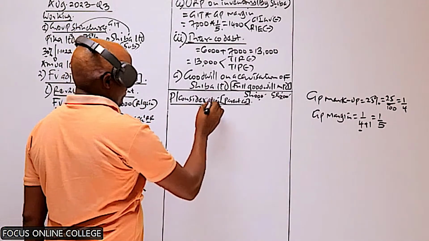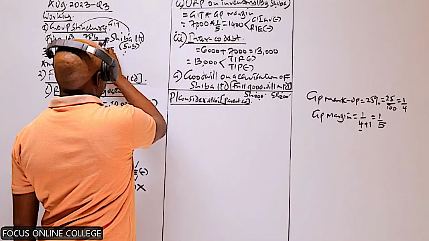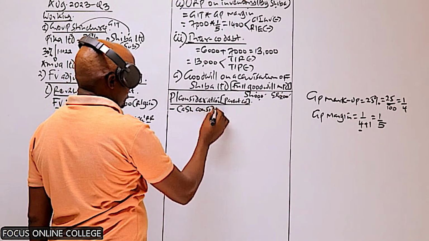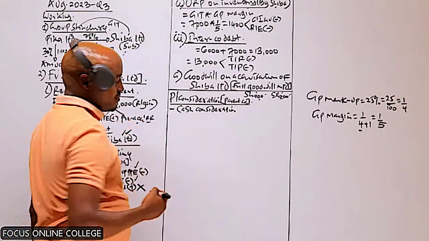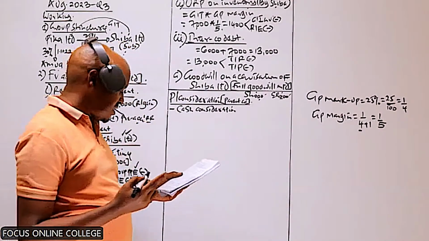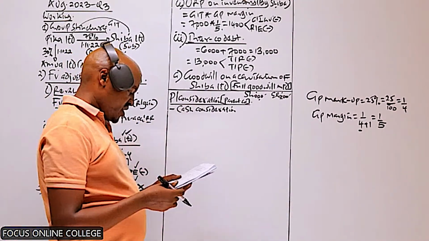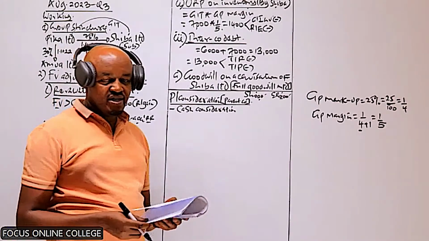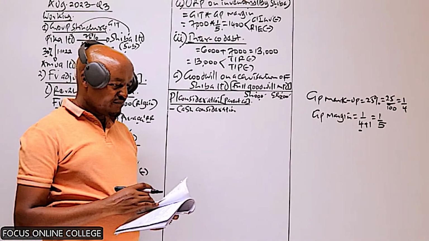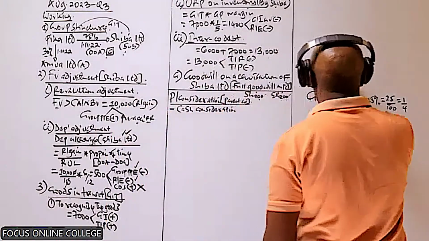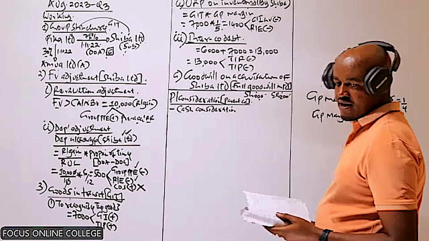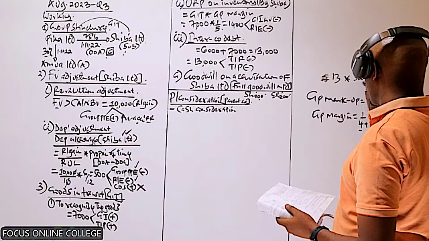So in this case, we are told when the parent company acquired 75% of Shiba, there was a cash consideration. That immediate cash payment, if you can recall, we refer to as cash payment. And in this case, we are told the amount which was paid here is 13 shillings per share. Now, you may decide to compute this. To compute that, we take 13 shillings and multiply it with the shares acquired in Shiba.